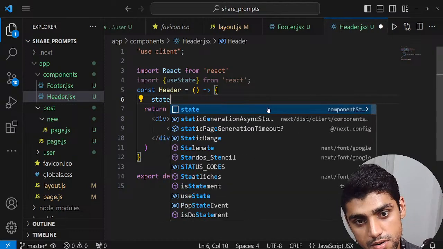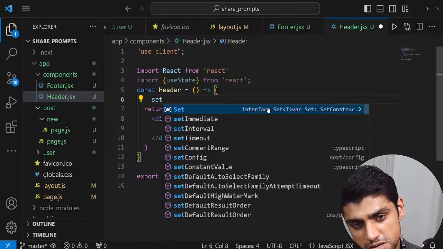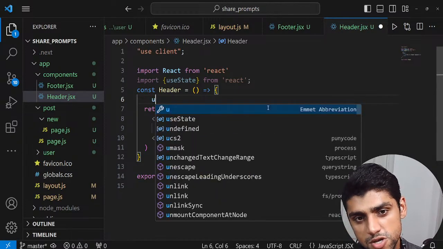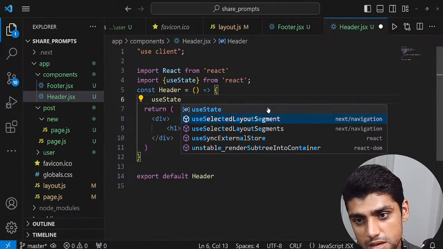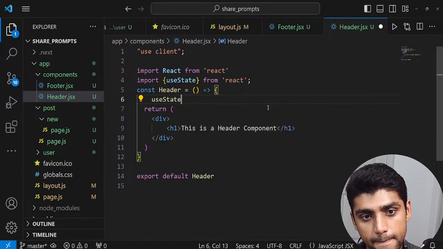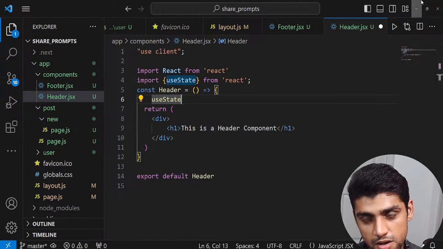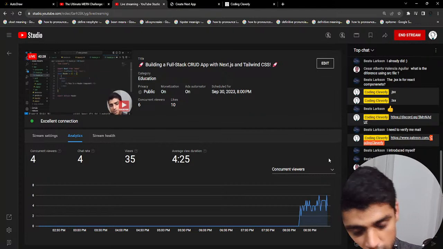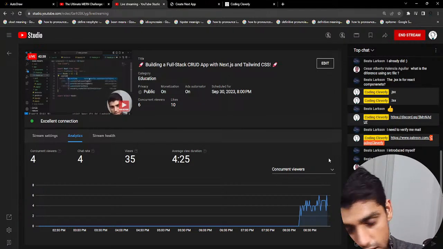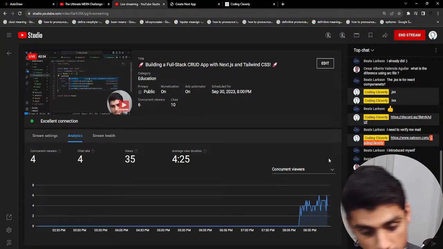So state, set data, const data, whatever those useState data is. So I think it's like, why is it not giving me the boilerplate? But whatever, we are allowed to set state, useState, and then we could add it in our form, and then we could set the values of our form field to our different things, and that's all done in client side rendering. So you got to add it, and basically that's all done in client side.